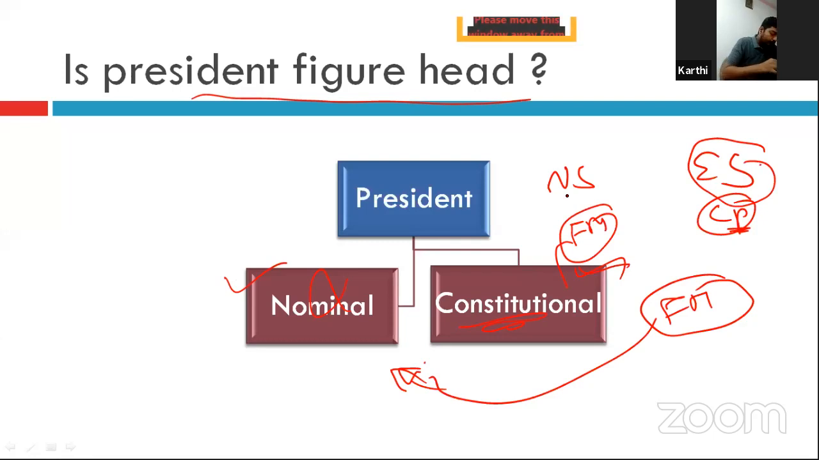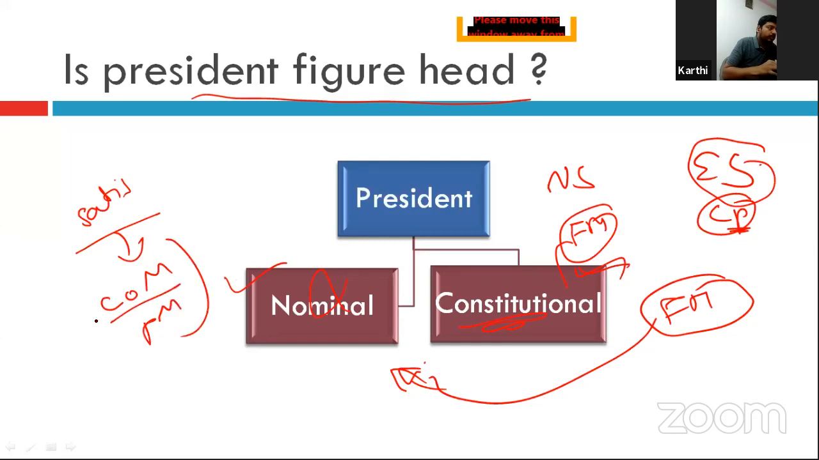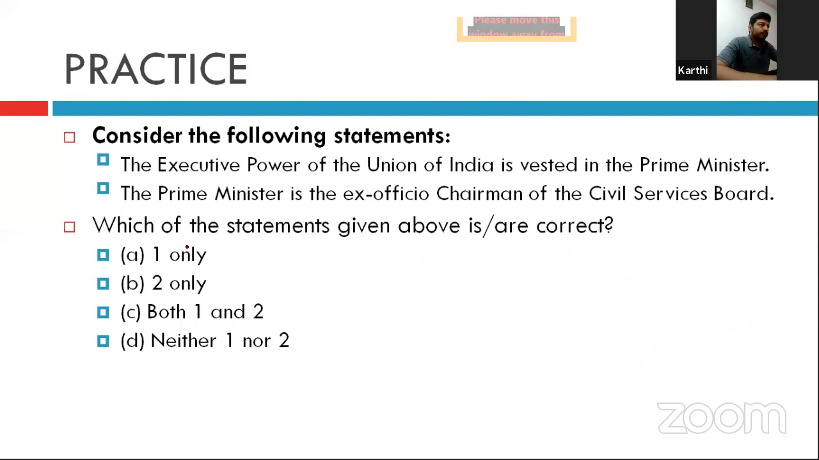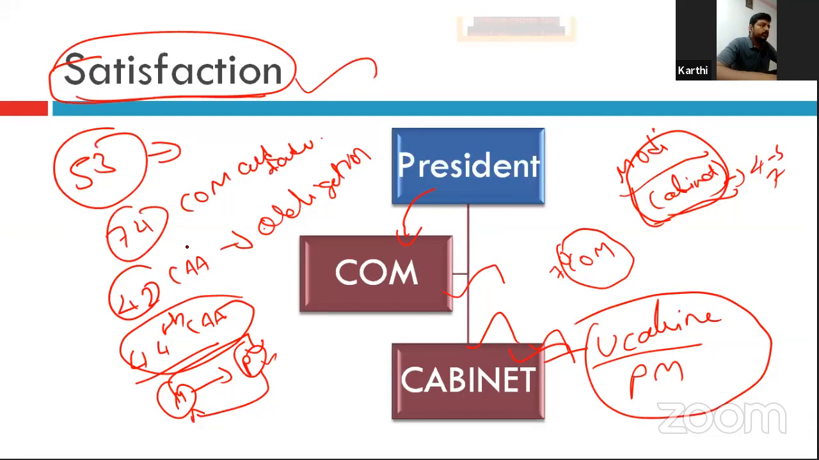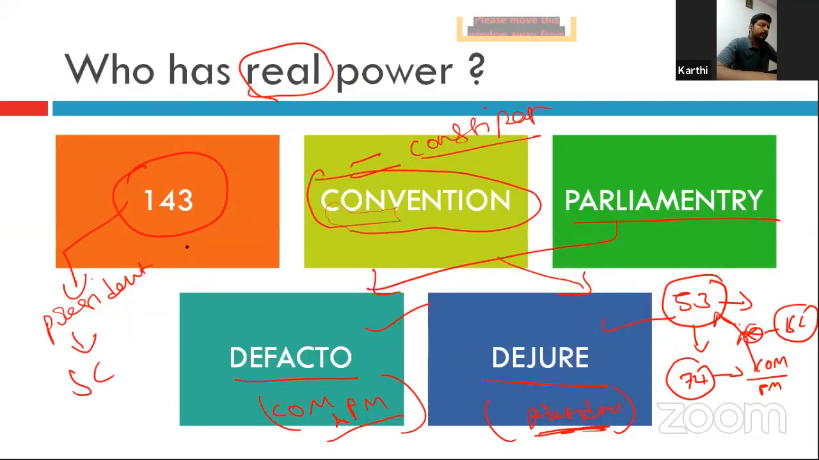As of now, what you want to understand is, wherever you read the satisfaction of the president, it is not the satisfaction of the president, it is the satisfaction of the council of ministers headed by the prime minister. That is what you have to understand from the point of discussion till now. So as of now, we have seen the relation between the president and the council of ministers. Now we can attend one quiz.